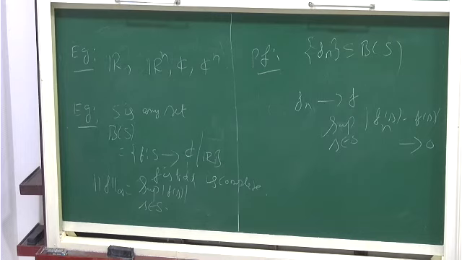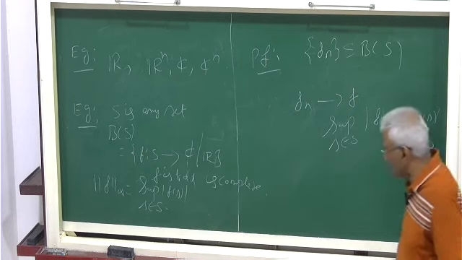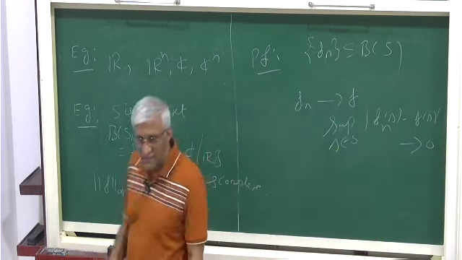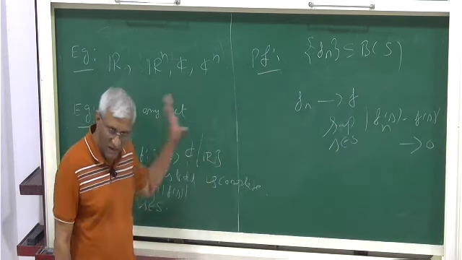You can't define the norm on a metric space, only on a non-linear space. I am saying this can be generalized to a non-linear space. It need not be C or R. You can take a non-linear space and do it.